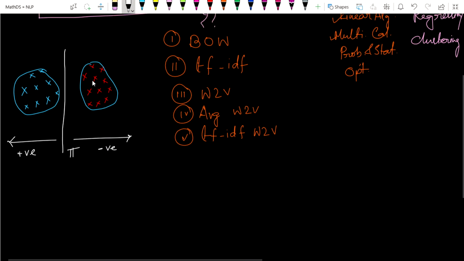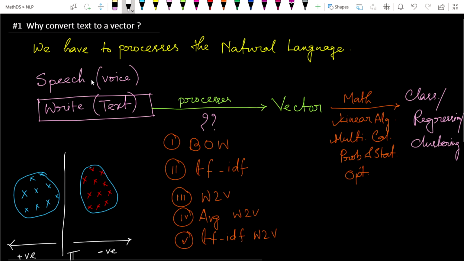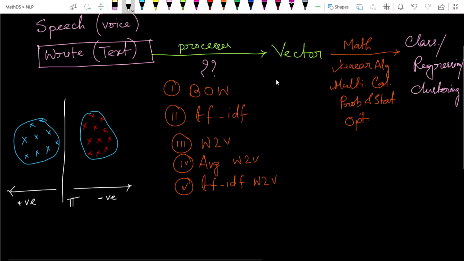Suppose we take a comment from our database and convert it using these techniques, and we get a vector. We apply some technique and find this plane. Then if our query text lies on the positive side of the plane, we can conclude that this text must be a positive text.